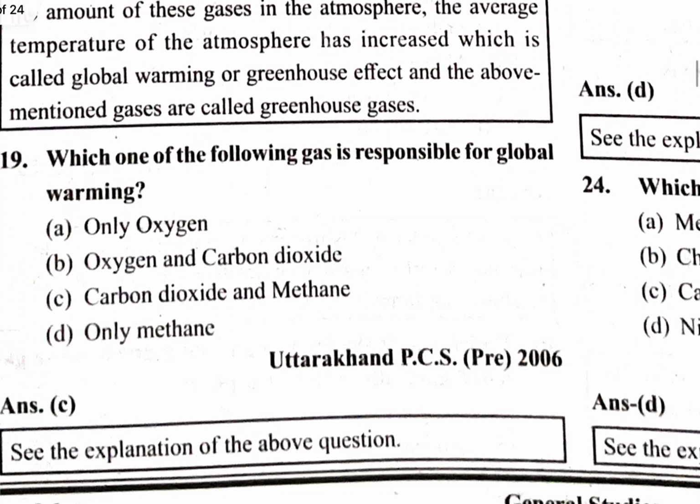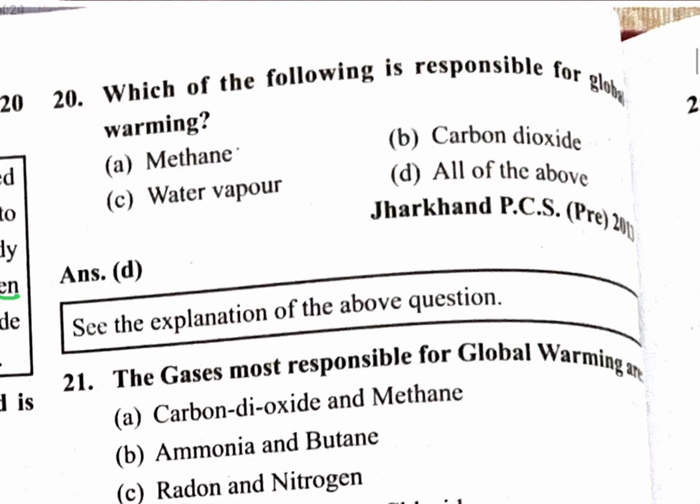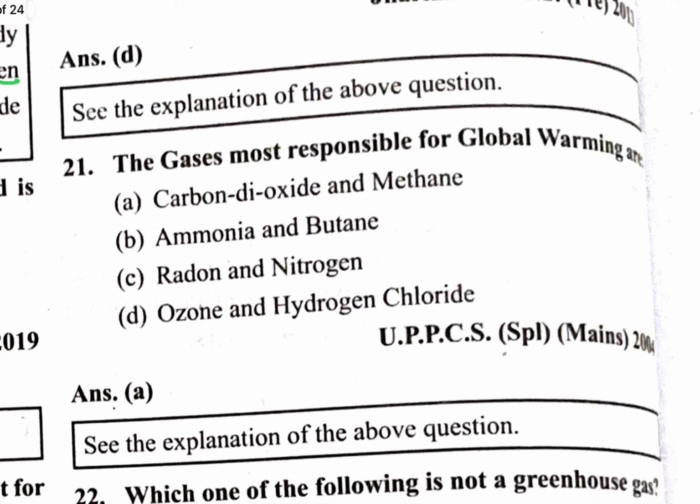Next one is, which one of the following gases is responsible for global warming? Oxygen, carbon dioxide and methane. This is the correct answer. Next question. Which of the following is responsible for global warming? Methane, carbon dioxide, water vapor, all of the above. All of the above is responsible. The gases most responsible for global warming: carbon dioxide and methane.